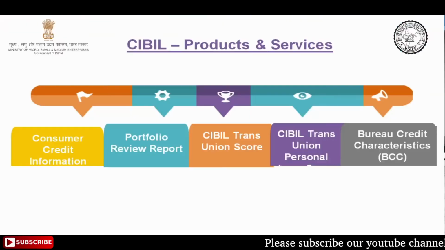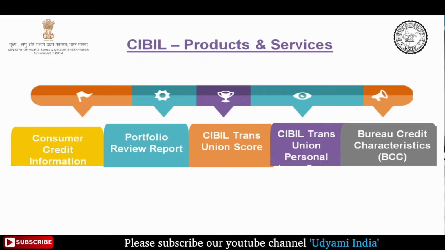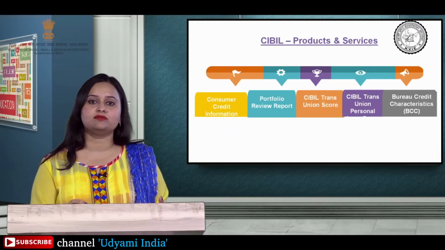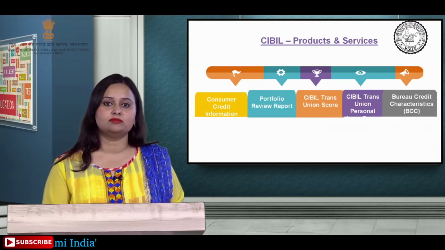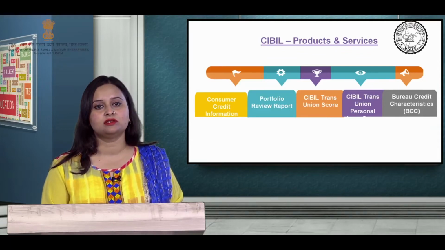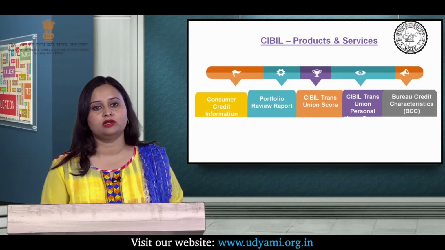The third one we have, and the most important one, is the CIBIL TransUnion score. Now, the TransUnion score is the one which decides whether you have a good CIBIL score or a poor CIBIL score. The higher your TransUnion score, the more chances you have of being allotted the loan.